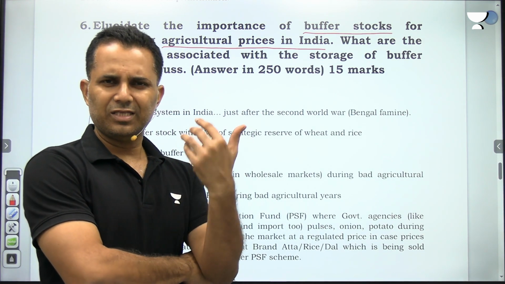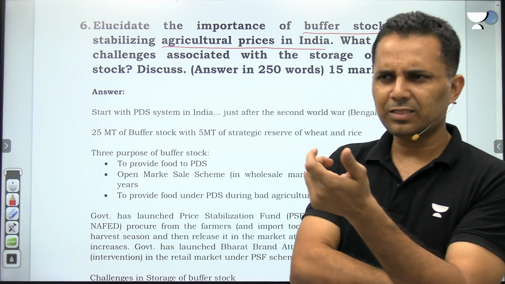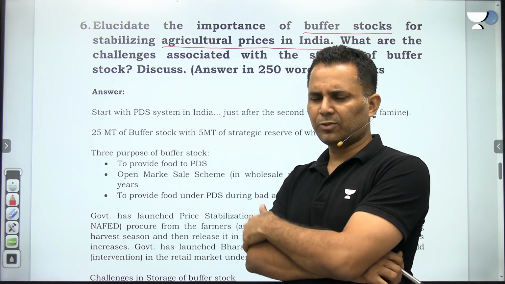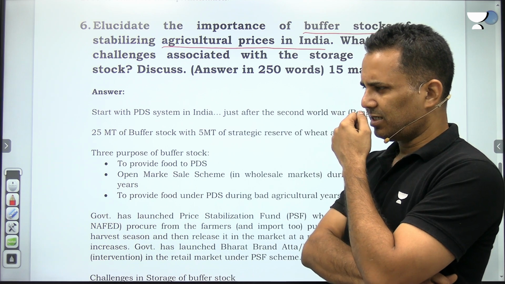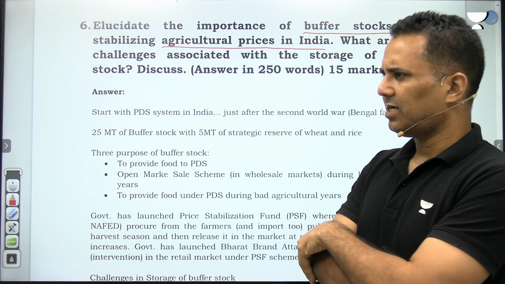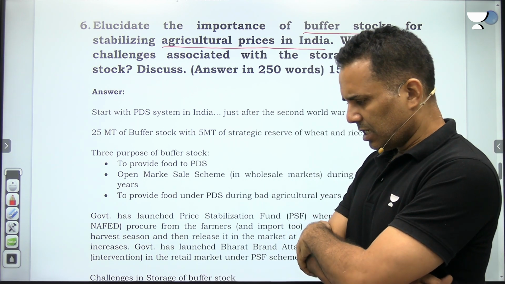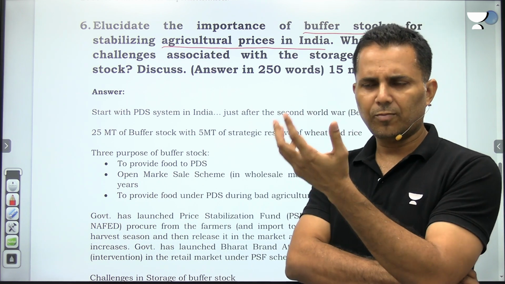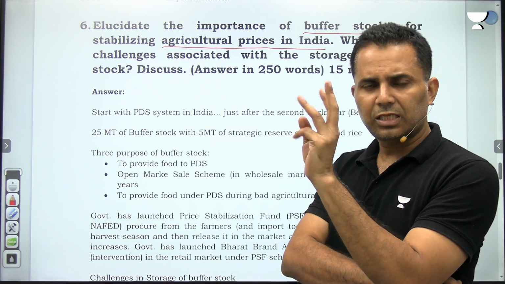So to start with, in the introduction, you can write a little bit about the PDS. The distribution of food grains under public distribution in India started since the Bengal famine in the Second World War, and then it continued at a larger scale post the Green Revolution. And from 1997, the targeted PDS started. Then you can come to the government, through FCI, storing buffer stock. What for? 3 important purposes.